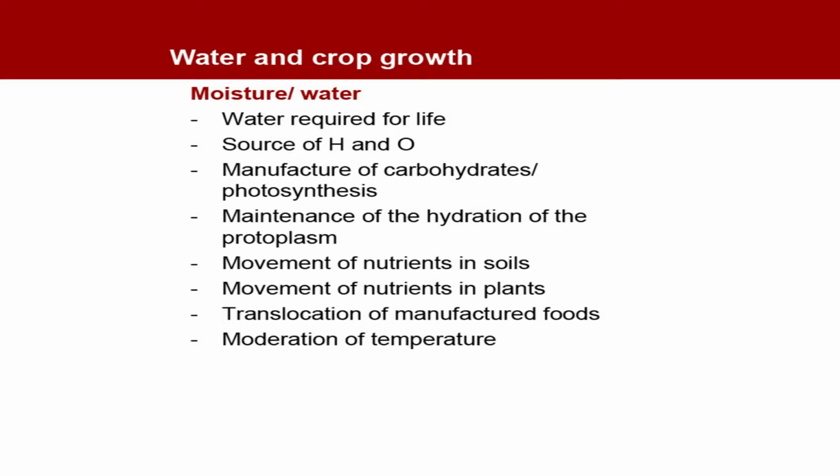So water is definitely required for life. It is the source of hydrogen and oxygen, which are essential nutrients for any plant. Manufacture of carbohydrate, that is assimilation of carbon dioxide: photosynthesis cannot happen without water. Maintenance of the hydration of the protoplasm. Movement of nutrients in soil, this is how water is important. If there is no sufficient water, movement of ions will be restricted. Movement of nutrients in plants, within the plant system also, if you want to move the nutrients, water is required. Translocation of manufactured food, moderation of temperature, in all these water is essential.